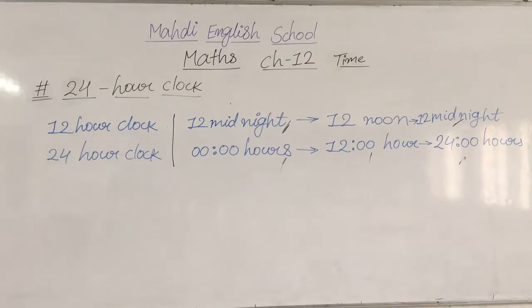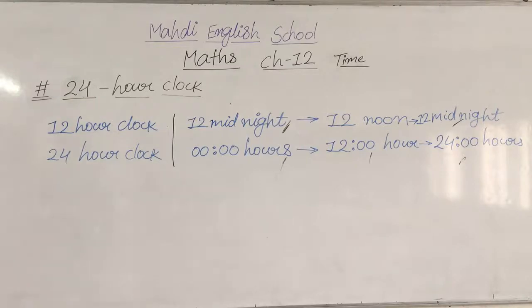First of all, you write the 12-hour clock, then after that the 24-hour clock. In the 12-hour clock, 12 midnight comes two times.